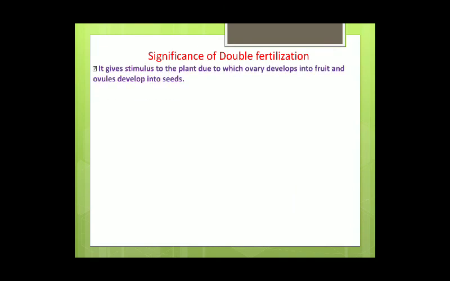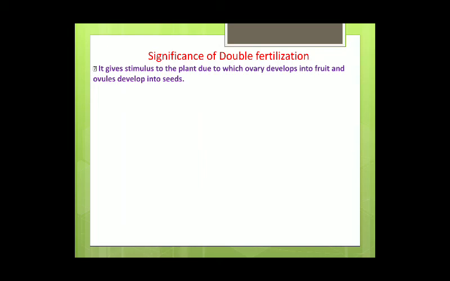Now the significance of double fertilization. Why is double fertilization significant? What is the importance of double fertilization? It gives a stimulus to the plant, due to which the ovary develops into fruit and the ovules develop into seeds. It is the fertilization that gives a sort of stimulus to the plant so that it can develop fruits from ovaries, and also the ovules get transformed into seeds.